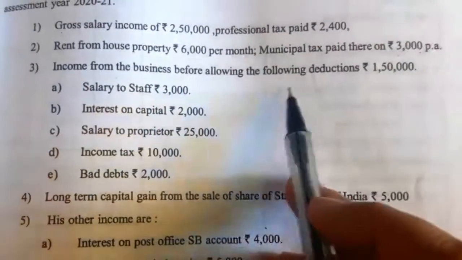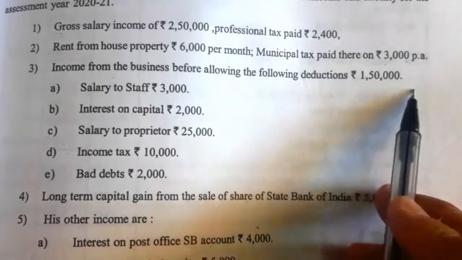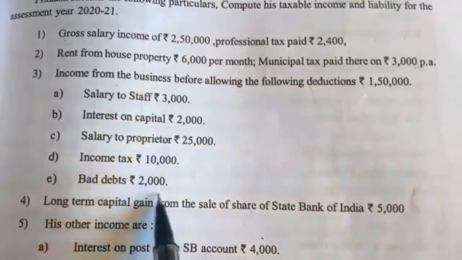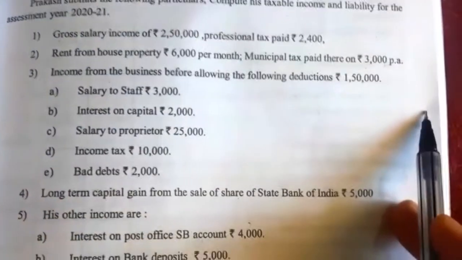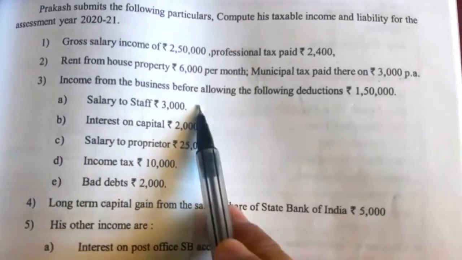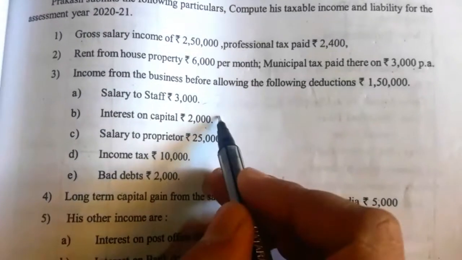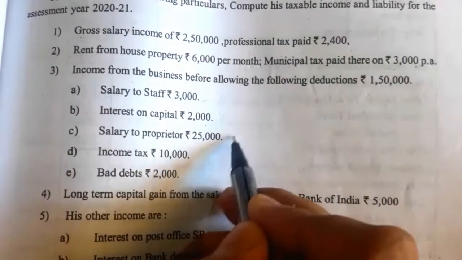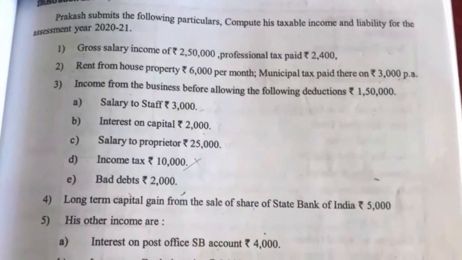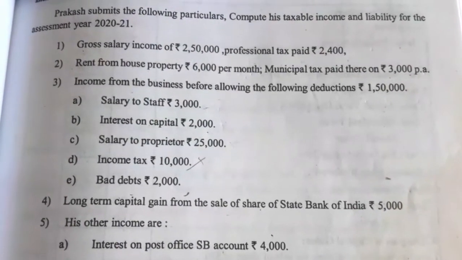Next, they have given income from business before allowing the following deductions. This is the income from business, but this income does not include these expenditures. If these expenditures are allowed for this business, then we have to deduct them from this business income. Salary to staff is an allowed business expenditure, so it has to be deducted. Interest on capital is not deducted. Salary to proprietor is not deducted. Income tax is not deducted. Bad debt is deducted. So two amounts we have to deduct: salary to staff and bad debt. The balance is the income from business.